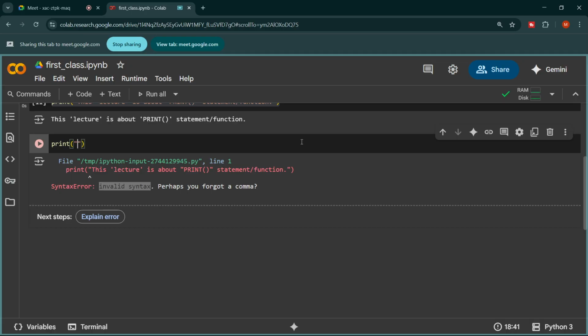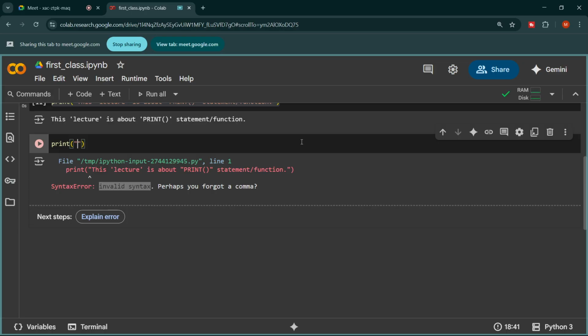It will understand that it has to explicitly give this single quotation to the word lecture. But when it arrives here, it finds another double quotation mark, so it will understand that the sentence has ended here.